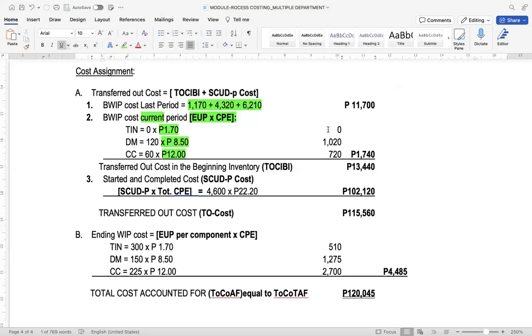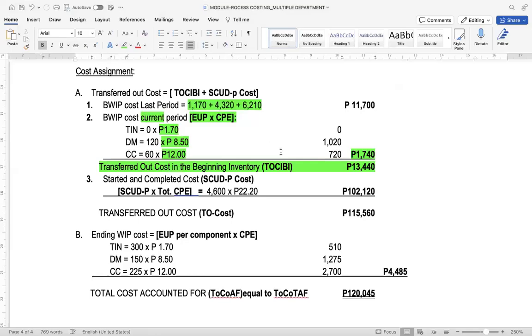So this is 0, 1,020, and 720. The total cost to complete this beginning inventory is 1,740, but the total transferred out cost in the beginning inventory is 13,440.